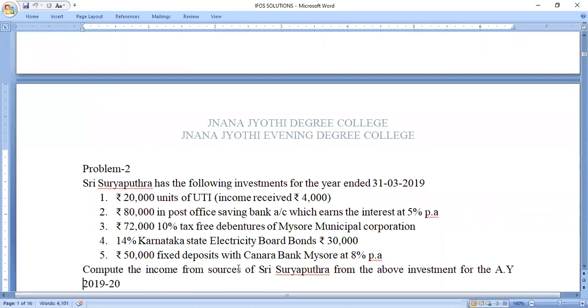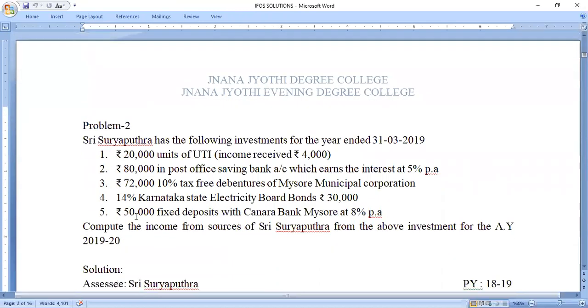Next, we'll move on to problem number 2. Sri Suryaputra has the following investments for the year ended 31st March 2019. First one, rupees 20,000 units of Unit Trust of India, income received rupees 4,000. Any income from the units of Unit Trust of India, mutual funds, or dividend from a domestic company is fully exempted from tax.